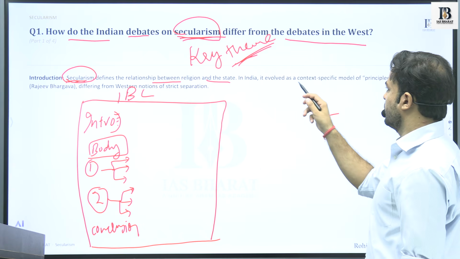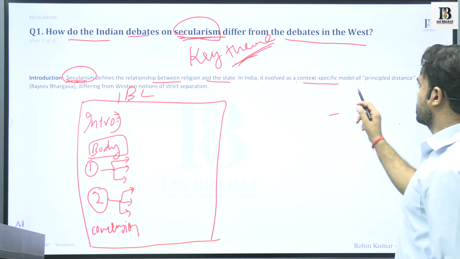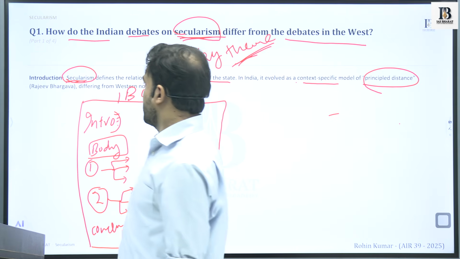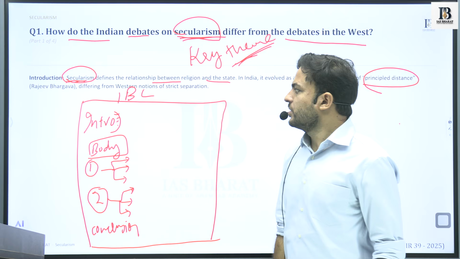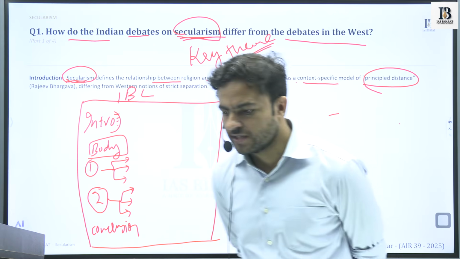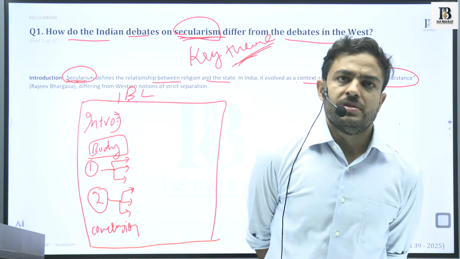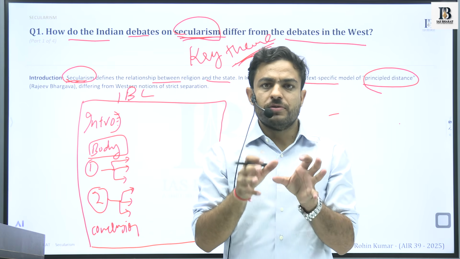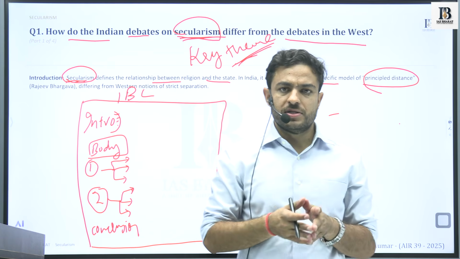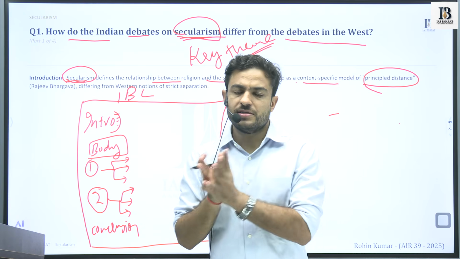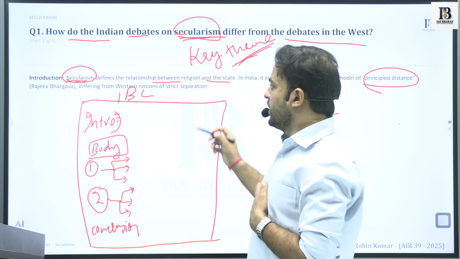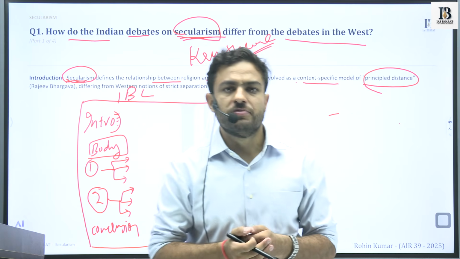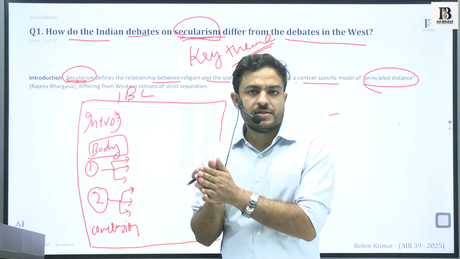In India, it evolved as a context-specific model of principled distance, as described by Rajeev Bhargava, differing from the Western notions of strict separation. So the question focuses upon the difference between the secular model of India and the secular model of the West, and we address that with a key definition in the very beginning: what is secularism.